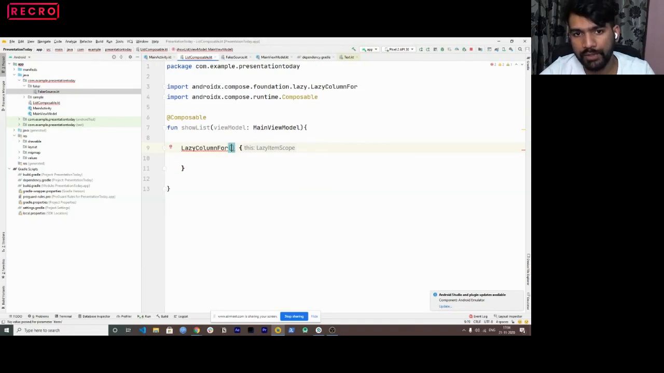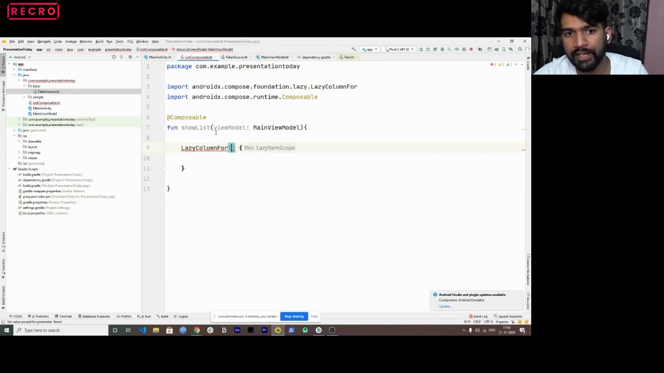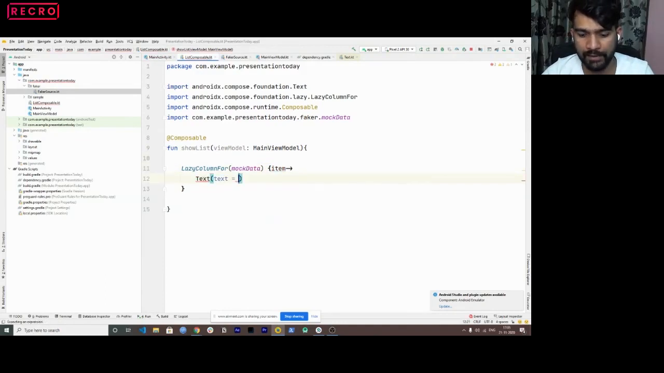Correct? So this is the one line, lazy column for, and inside this you need to create the items. First we need to pass an item here. Either I can just pass this, let's say mock data for now. I'll just show you how to do it, right? And this will return me an item in the lambda. Now I'll just pass text and here I'll pass item, right?